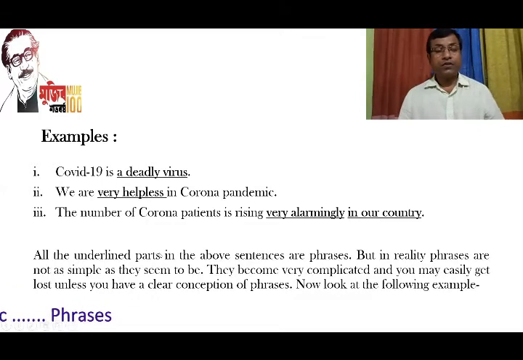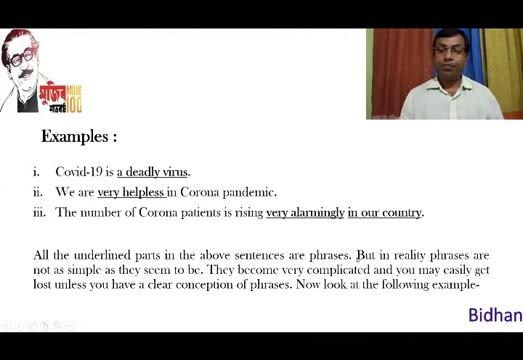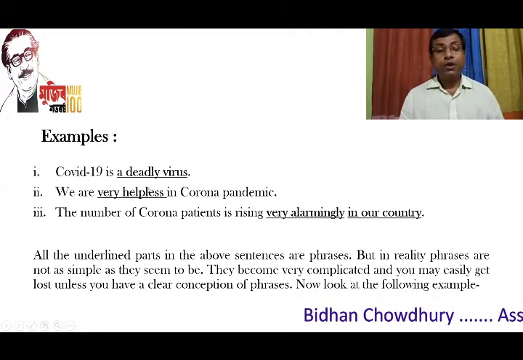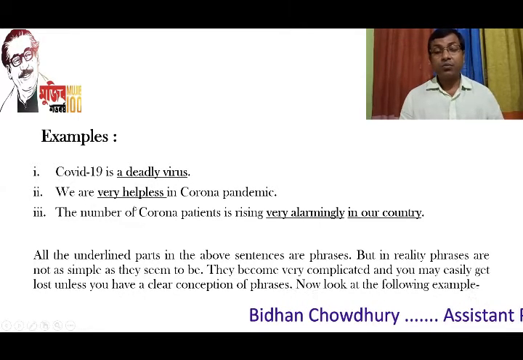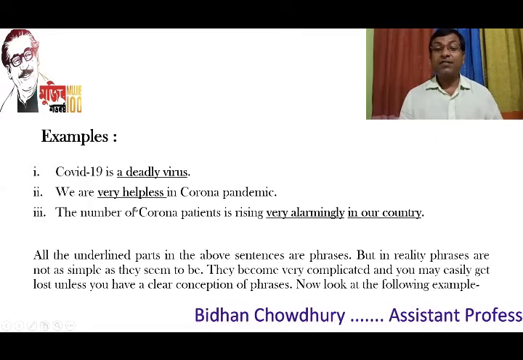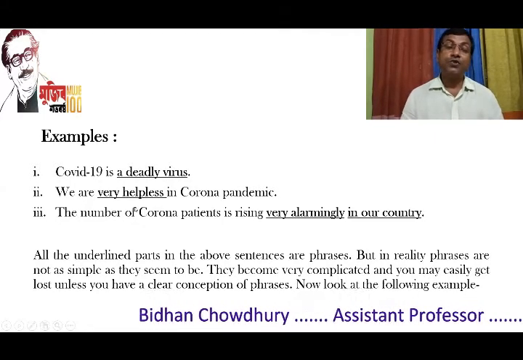Just go through this line. All the underlined parts in the above sentences are phrases. But in reality, phrases are not as simple as they seem to be. If we go through these three examples, it seems to us that phrases are really very easy to detect.